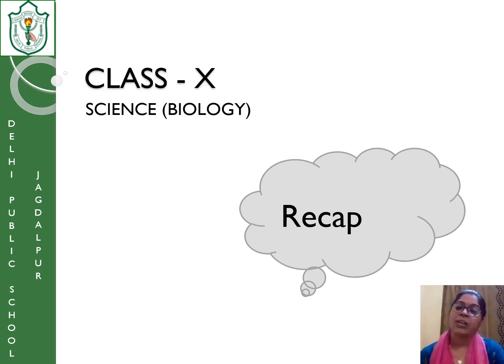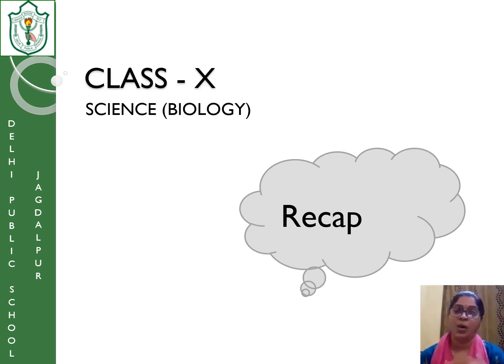We have started with the heterotrophic nutrition, and we have studied how animals are different from each other on the basis of how they procure the food. Secondly, we did how the unicellular organism gets the food, digests it, absorbs it and sends it to the different parts of their body. Third, we started with the human digestive system. We have discussed the mouth part. Some part of the mouth, that is teeth, is left, that I will begin with today.